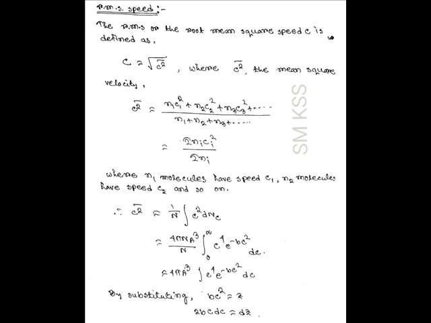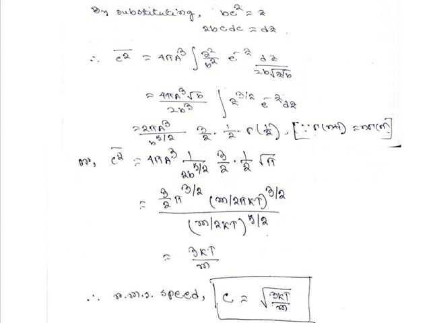Then by following similar calculations as we have done in the evaluation of the mean speed, we will finally get that c square average is equal to 3kT by m.